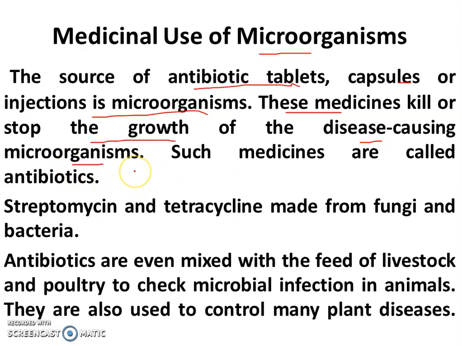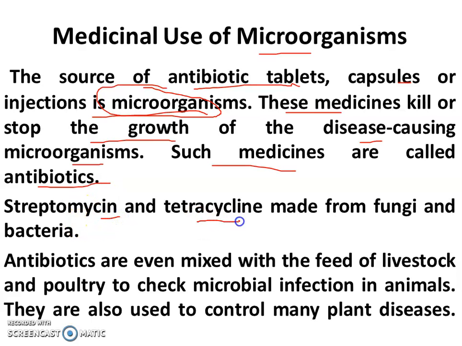We have already said that microorganisms are of two types, helpful microorganisms and disease-causing microorganisms. So with the help of friendly microorganisms, we can stop or kill the disease-causing microorganisms. Such medicines are called antibiotics.